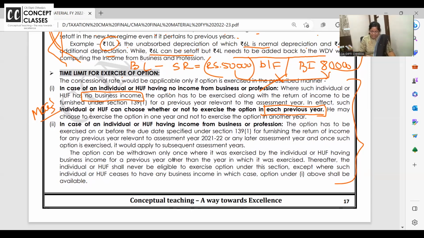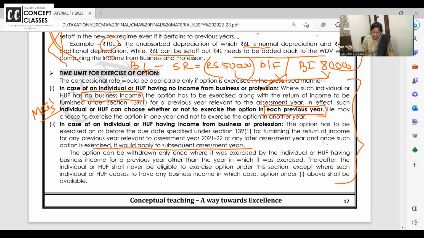In case individual and HUF has business income, while furnishing the return for any year relevant to assessment year 2021-22, because that's the year when the scheme started, once such option is exercised, it would continue.